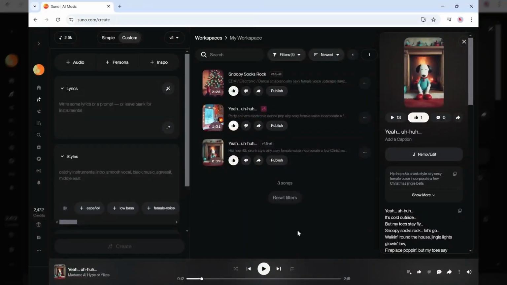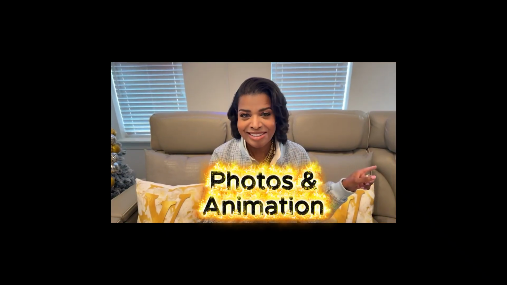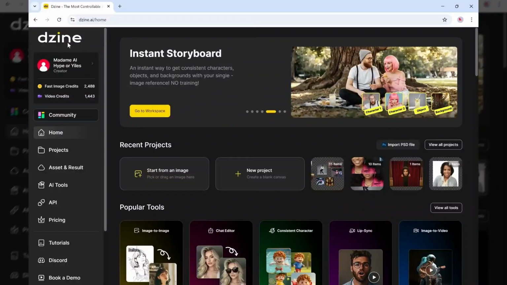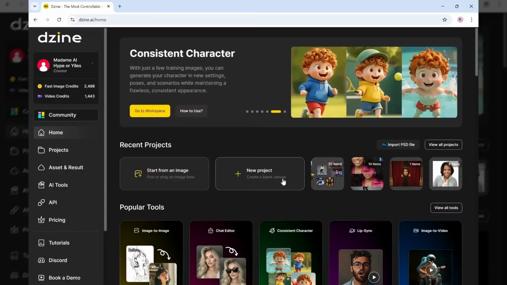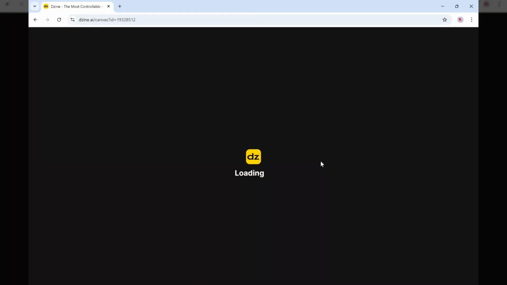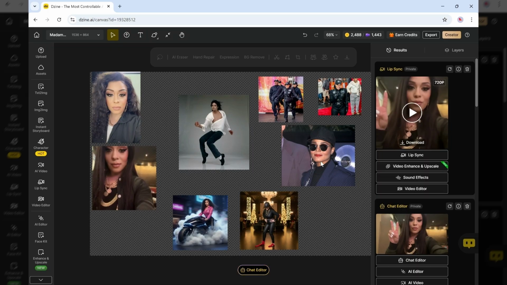We are rolling. Next step. Okay, homepage of design, time to have some fun with photos and animation. So typically I would click on new project, but for the purposes of this video, I've put together a demo file which will allow us to move through image to image creation and image to video creation.